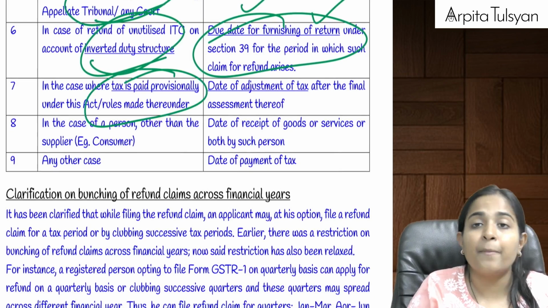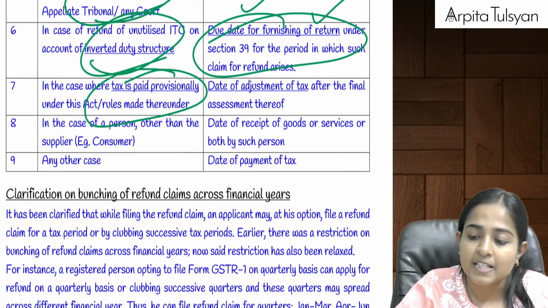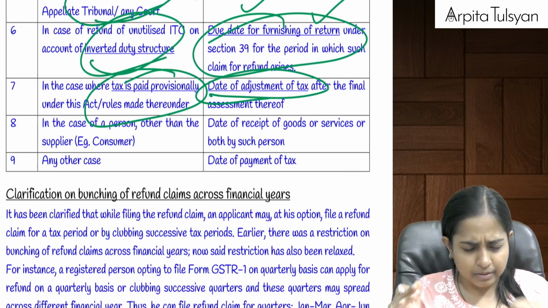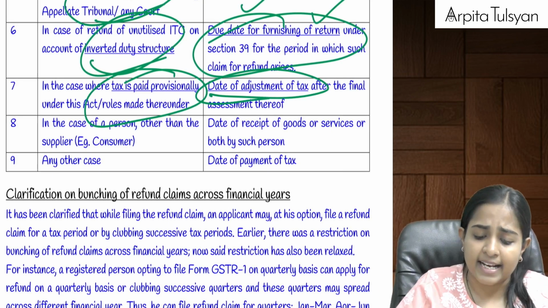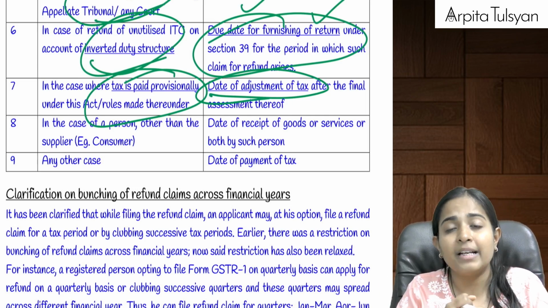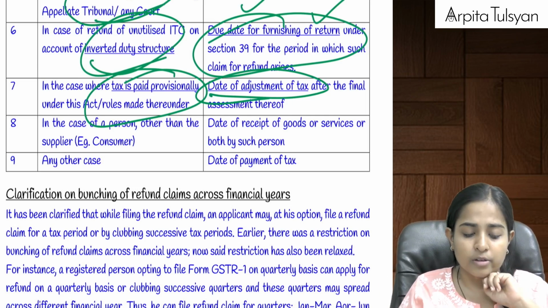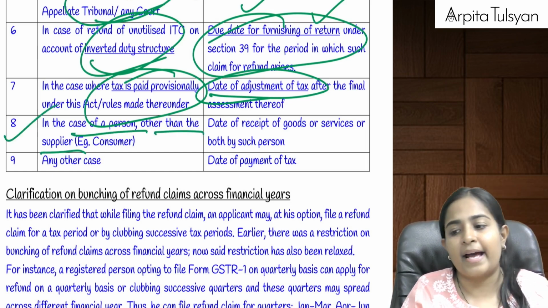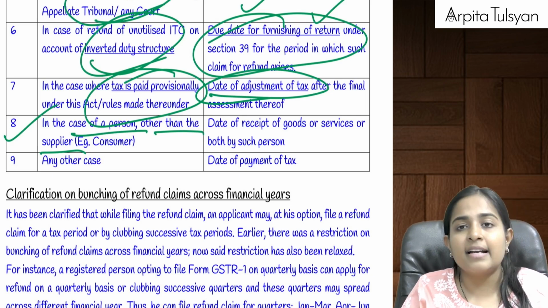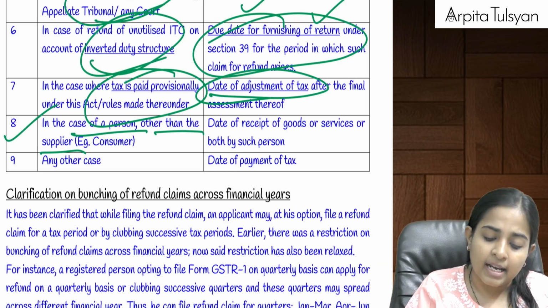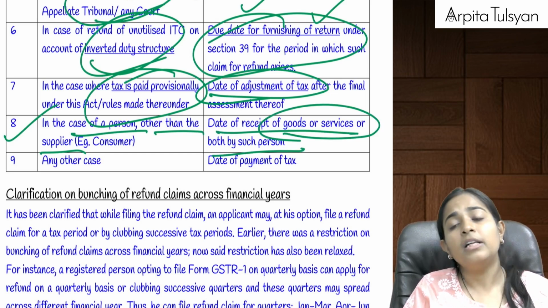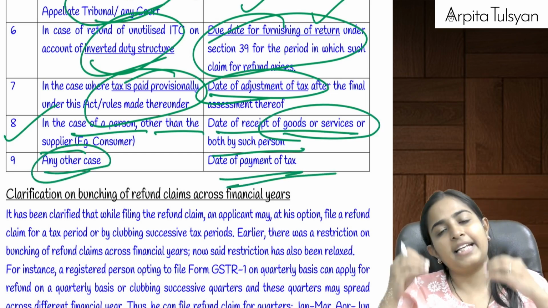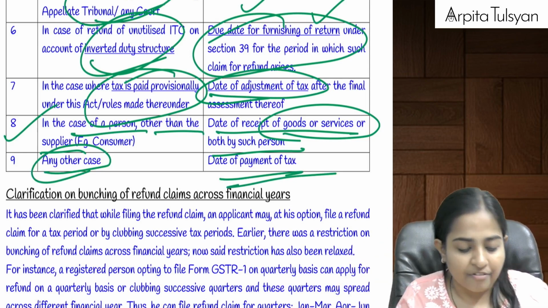When the tax is paid provisionally and later, due to final assessment, a refund has become applicable to you, the date of adjustment of tax, the date when they do the final assessment and the tax has been adjusted and is now being refunded to you, from that day within 2 years. Next one, in case of a person other than a supplier, for example, if a consumer goes and takes a refund directly from the government, then the date is when the consumer has received the goods or services. And last one, any other case: whenever the tax was paid to the government, from that day within 2 years, you can file the refund application.